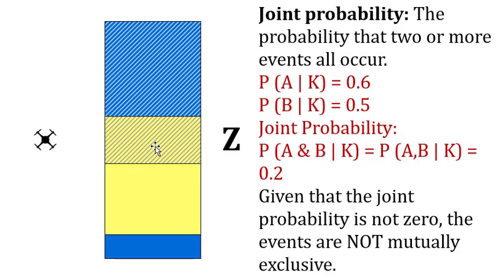Now, another way of determining whether events are mutually exclusive or not is to look at the joint probability of the two events. If the joint probability is not 0, then the events are not mutually exclusive. In order to be mutually exclusive, their joint probability must be 0. So that means that two events are mutually exclusive when one event occurs or the other, but not both.